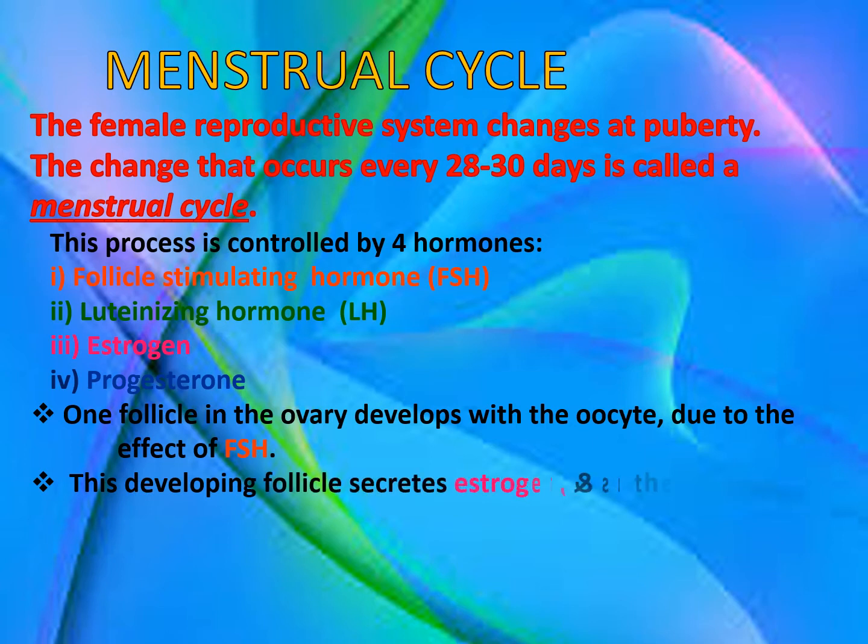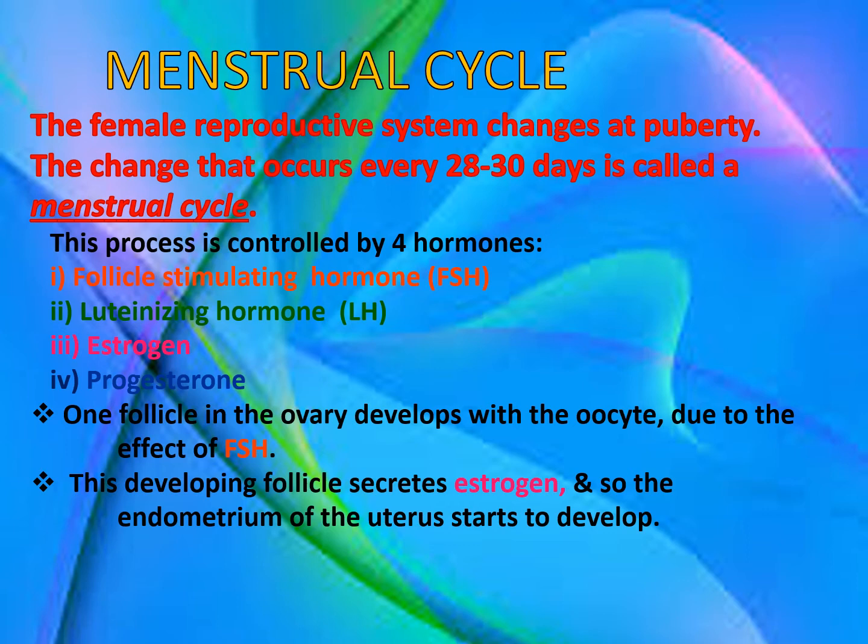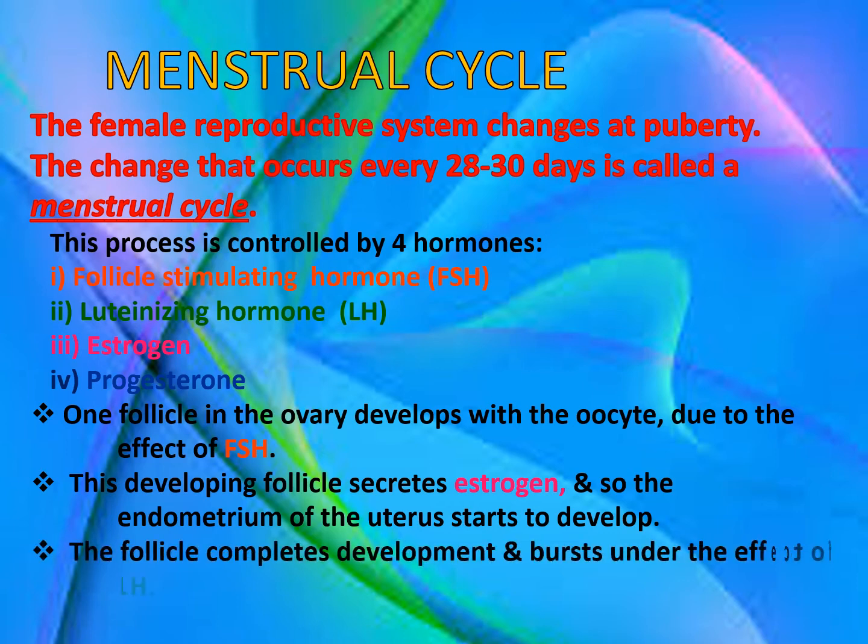Now this developing follicle is maturing. While it's maturing, it secretes the hormone called estrogen, and because of that the lining or the endometrium of the uterus starts to develop.